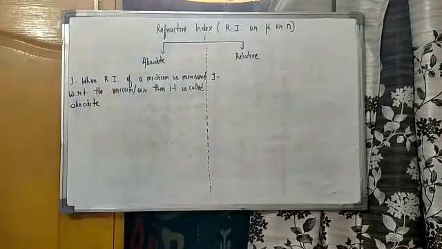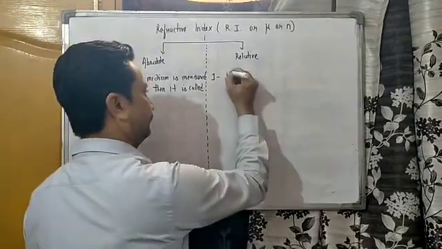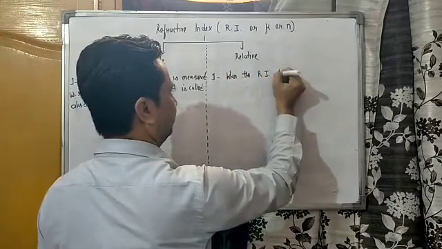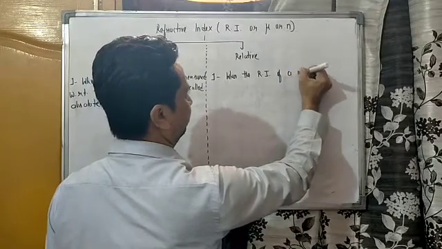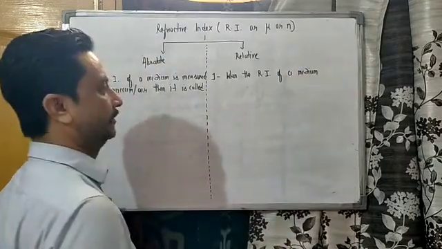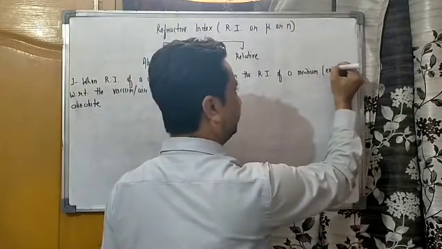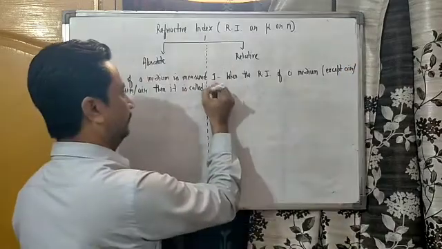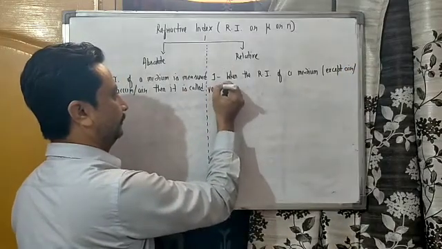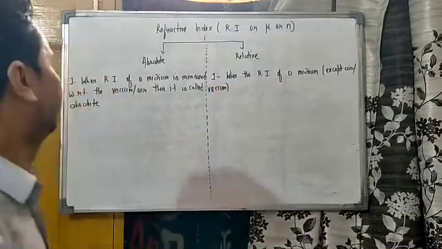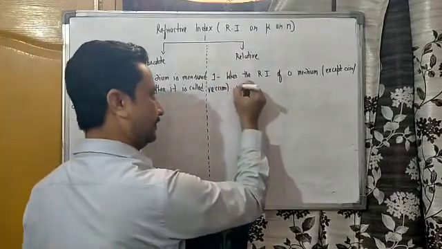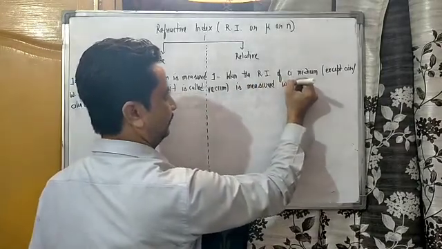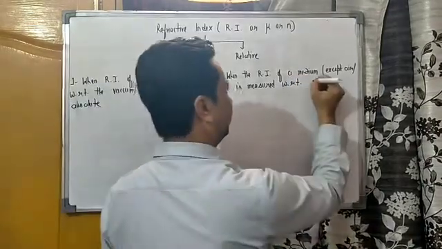What about relative? When the refractive index of a medium, but the medium should be except air or vacuum, is measured with respect to another medium.